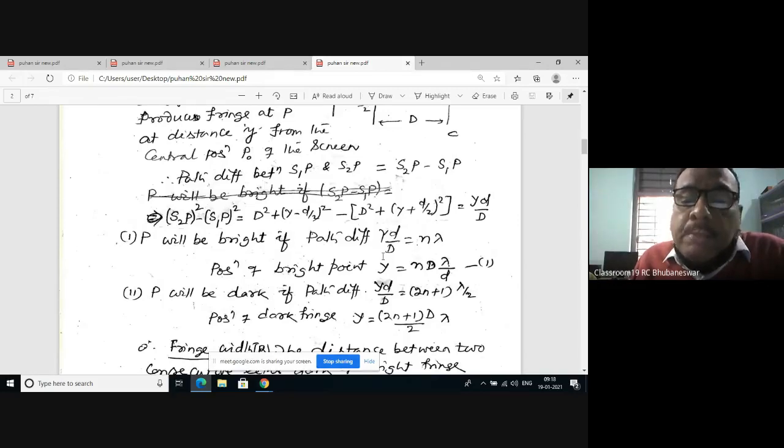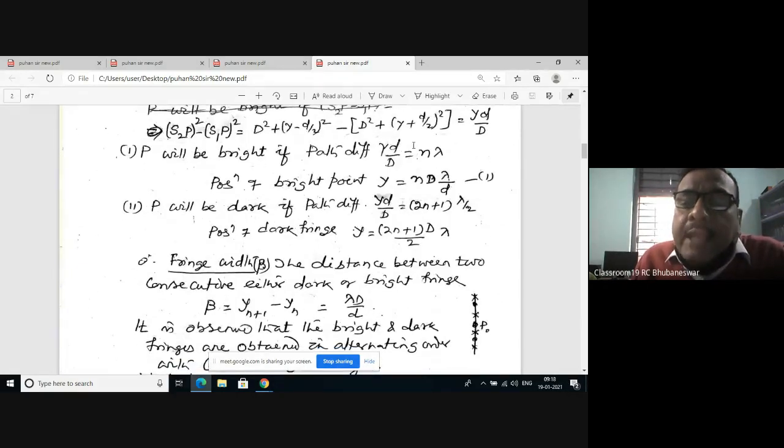Therefore, the position of a bright point is equal to n lambda D by d. And P will be dark if yd by D is equal to (2n plus 1) lambda by 2. This is the condition we have already discussed at first. So this is the position of a dark point.